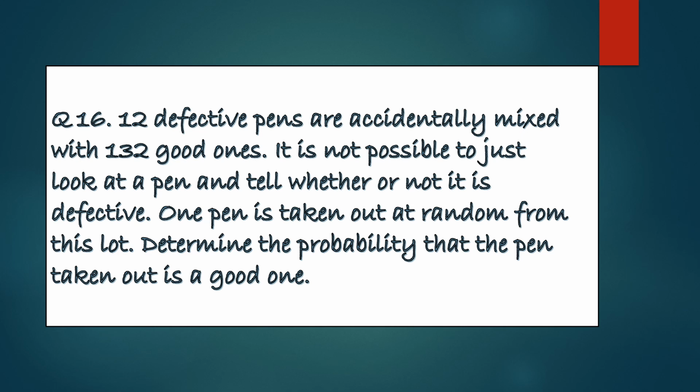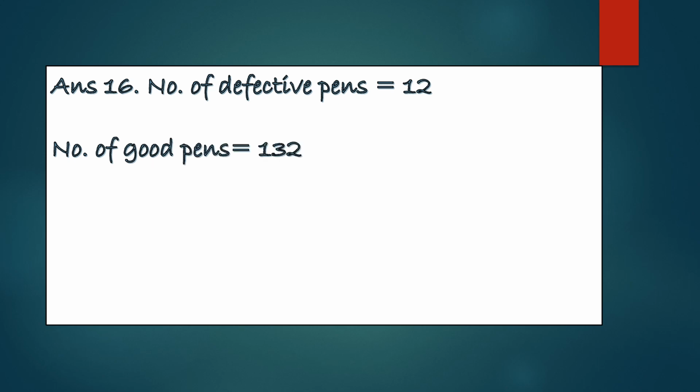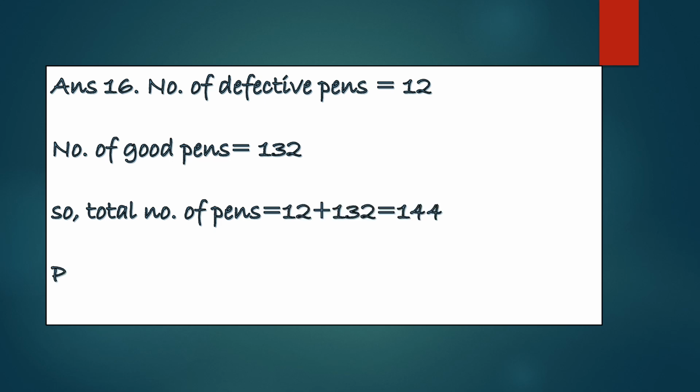Now, in this question, 12 pens are defective and 132 are good pens. So, what is the total number of pens? Number of defective pens 12, number of good pens 132. So the total number of pens, 12 plus 132 is 144. So probability of a good pen: favorable are, how many are good pens? They are 132. And the total outcomes are 144. So the probability is 132 by 144.